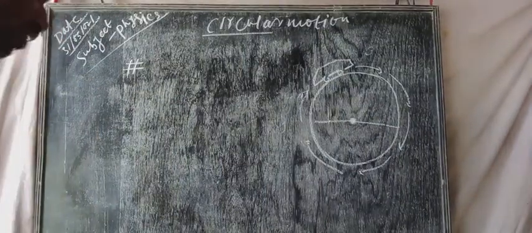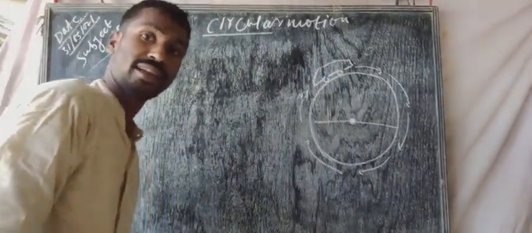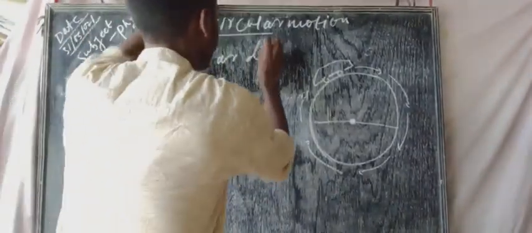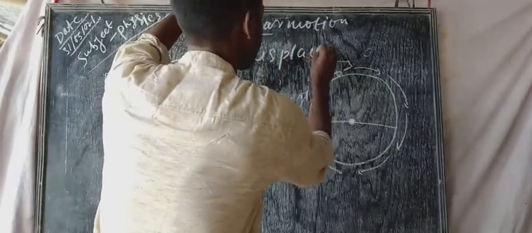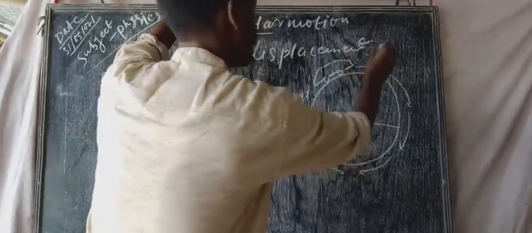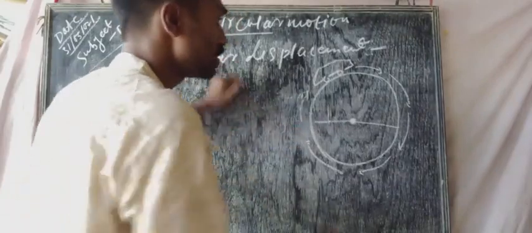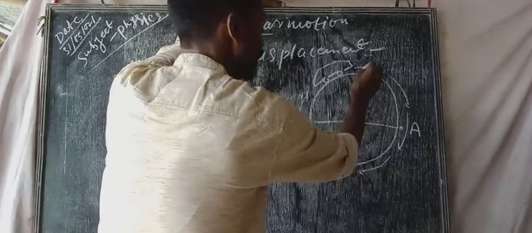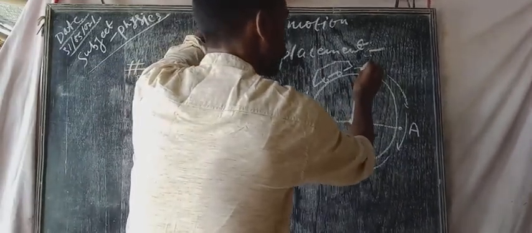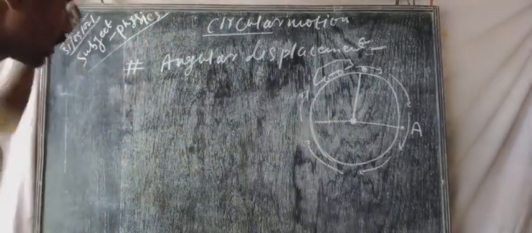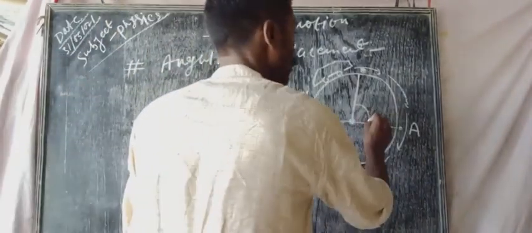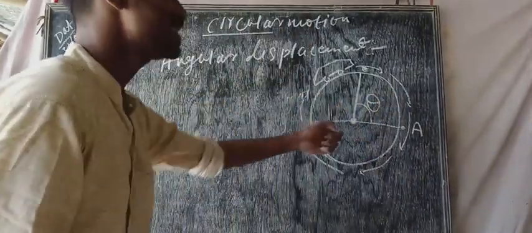Another point is angular displacement. That means the second point is the angular displacement. Suppose that the body is moving in a circular path from initial point A to final point B. In that case, how do we calculate the angular displacement? This is the value theta. Angular displacement is theta in that case.